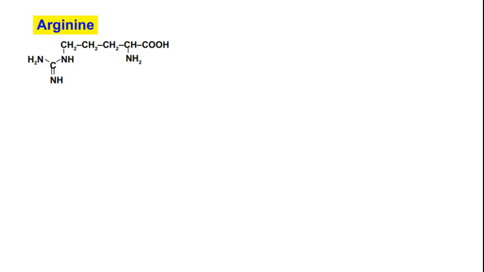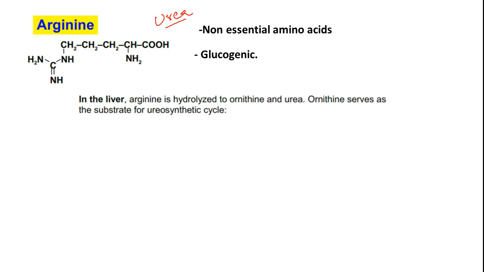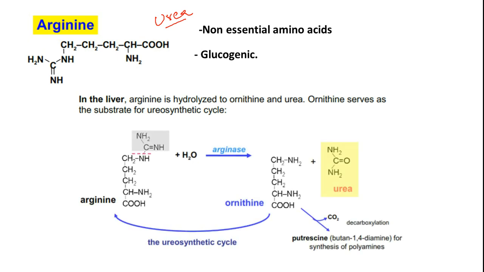The next very important amino acid we have is arginine. Arginine is, in my view, almost synonymous with the urea cycle. Arginine is a non-essential amino acid and it is glucogenic. In the liver, arginine is hydrolyzed to ornithine and urea. That urea will be excreted in urine. Ornithine will go back and again participate in urea synthesis.